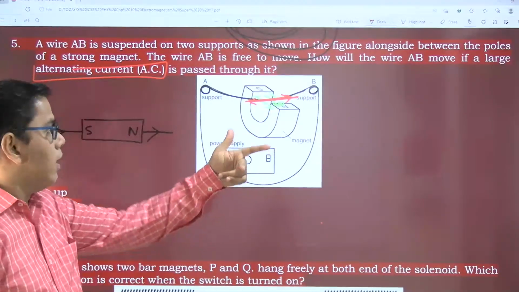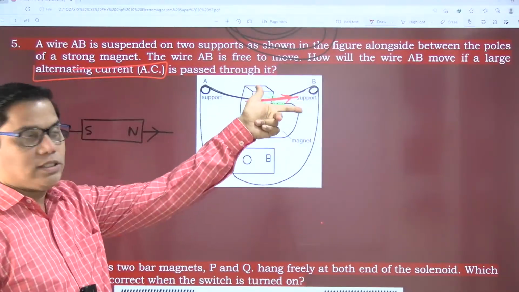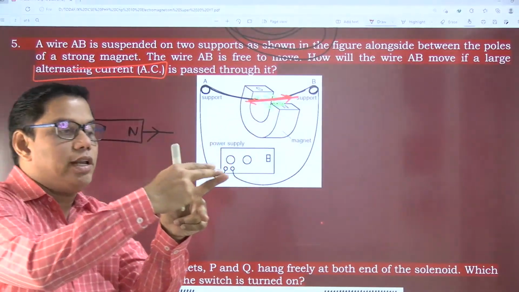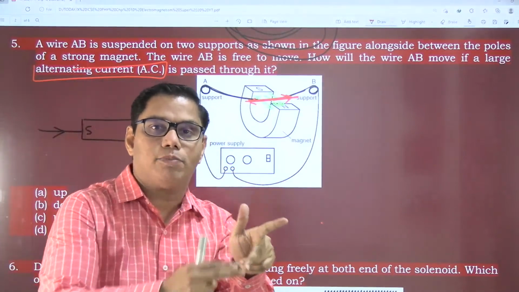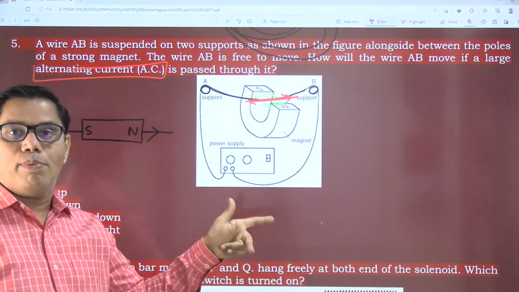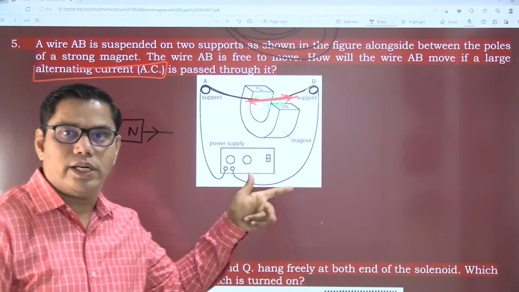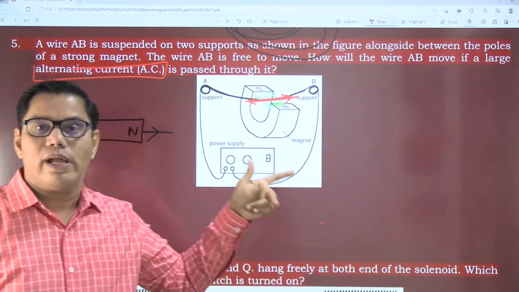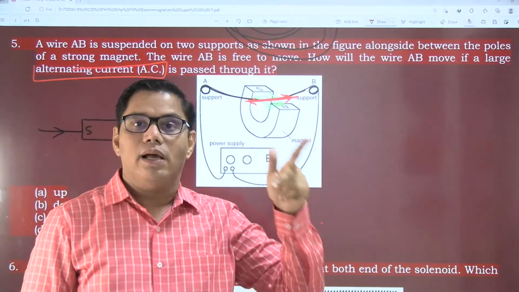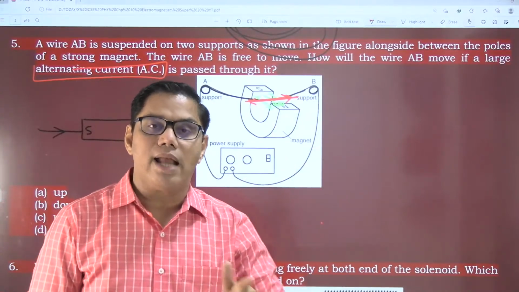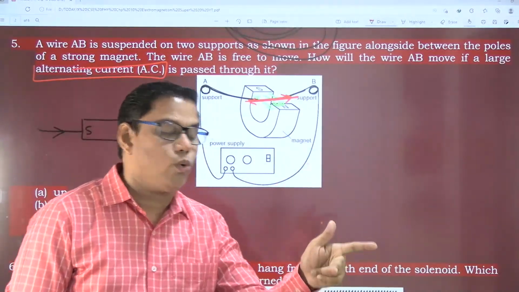Now see, the magnetic field is from south to north. We have three fingers. If you want a detailed explanation, I have prepared a complete video and posted it on my YouTube channel. You can check the physics playlist. The entire electromagnetism chapter is covered in two parts. You can go through this.